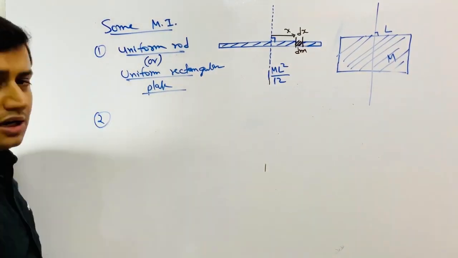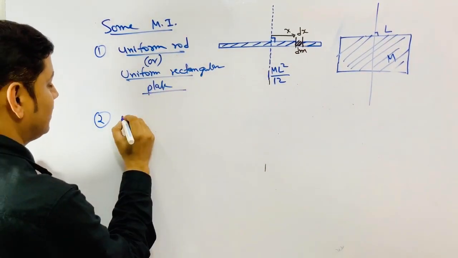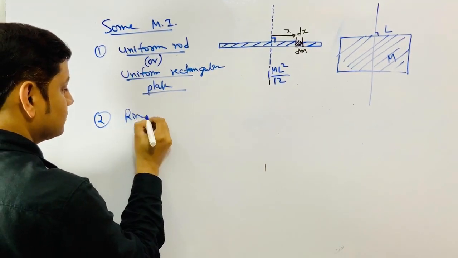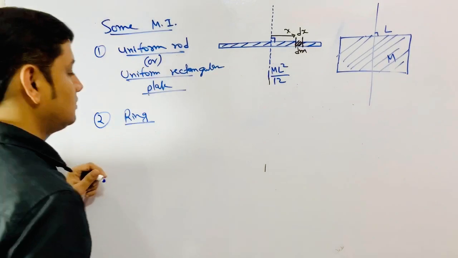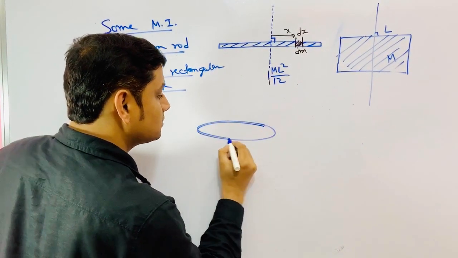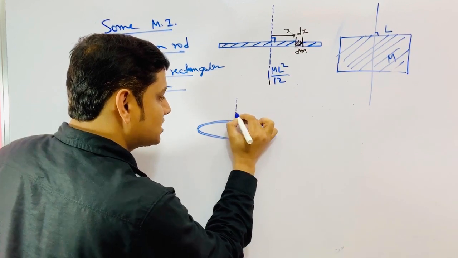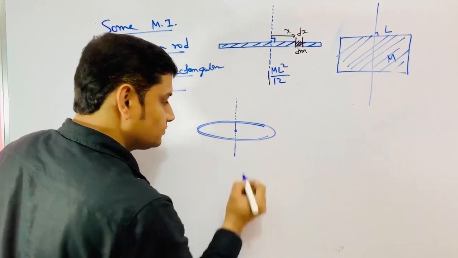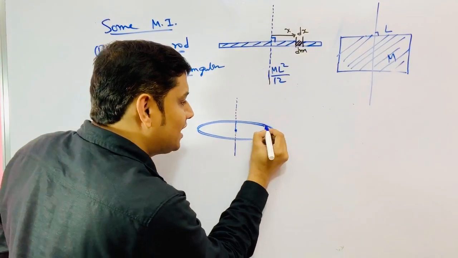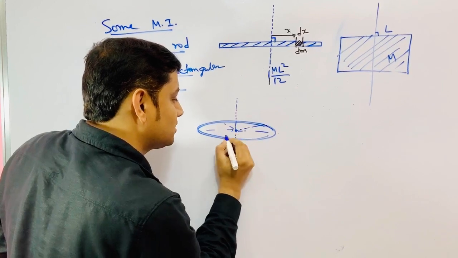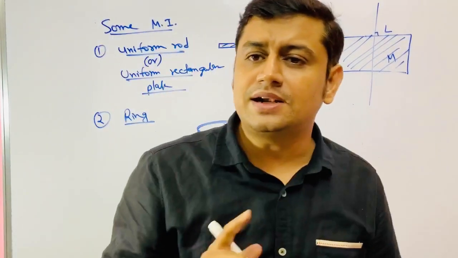These are all things you have calculated. If you want, I can calculate it. For a uniform ring, so this is the ring. And this is the axis passing through center and perpendicular to the plane of the ring. Now in this case, every particle dm is equidistant.